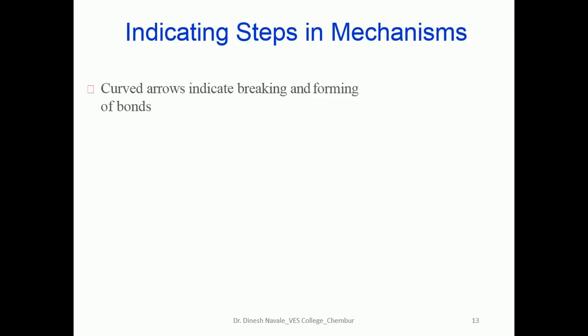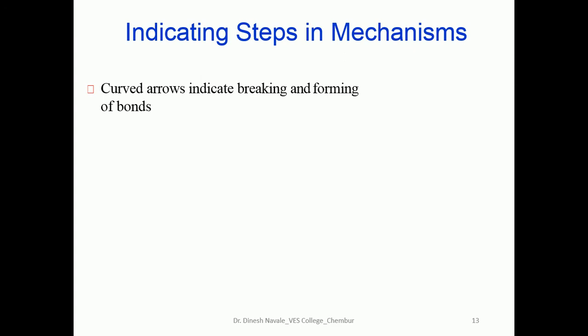Indicating the steps in the mechanism, a curved arrow indicates the breaking and formation of a bond. In the previous one or two slides we already saw how arrows play an important role in organic reaction mechanisms, because there are different arrows utilized in organic reactions while writing the reaction mechanism. So we should know the importance and significance of all the arrows.